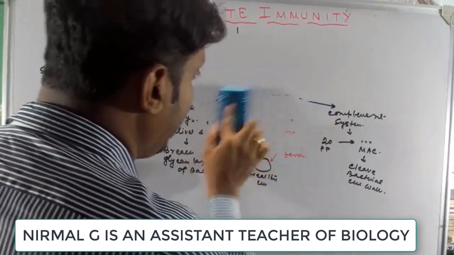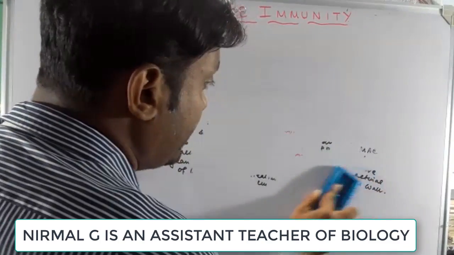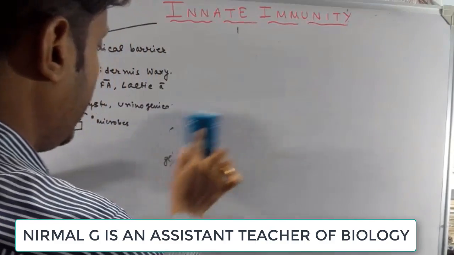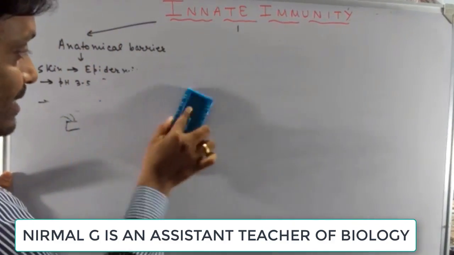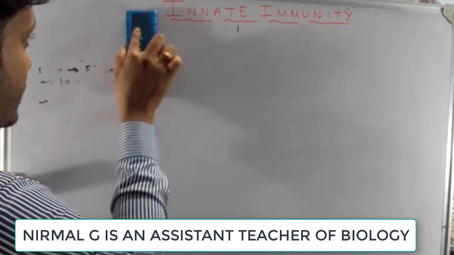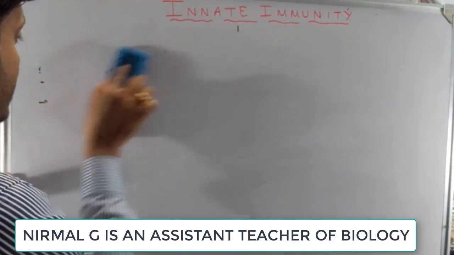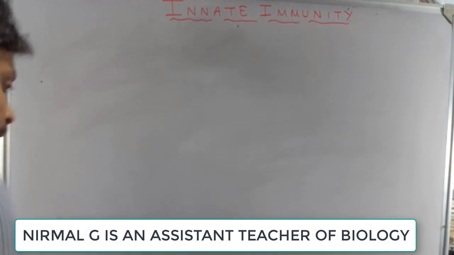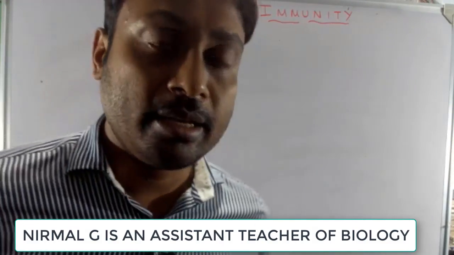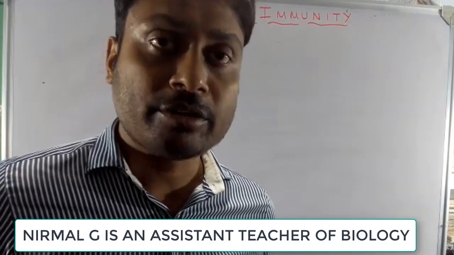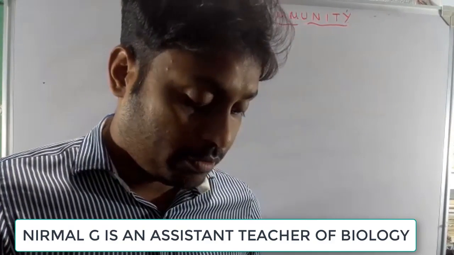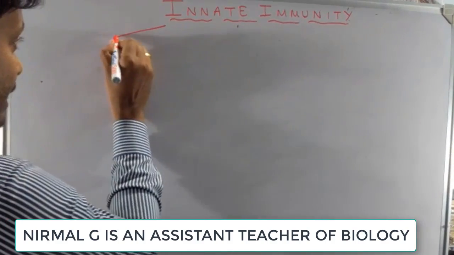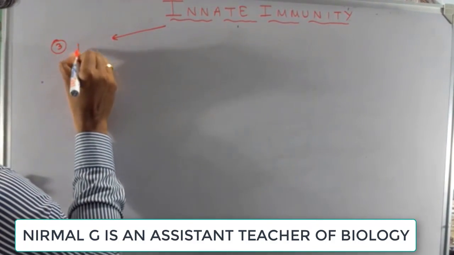Next, another kind of innate immunity is the phagocytic barrier. You should remember what a phagocytic cell is and the names of the phagocytic cells in various human organs. For example, in the liver there are Kupffer cells, and in the kidney there are mesangial cells. These are phagocytic cells, and they also protect us from harmful microorganisms.